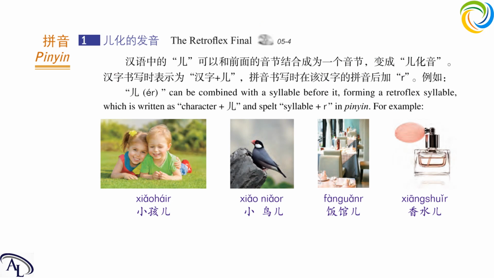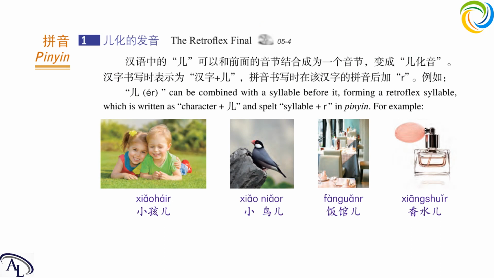For example, first one is without 儿, let's read it. Okay, I might have drawn it too much. So without 儿, let's read it. It is 小孩, 小孩. The final for this 孩 is ai, right? 小孩. But when I put an r after it, listen to my pronunciation. 小孩儿, 小孩儿. It sounds like what? It sounds like this, right? So there is a rule for this retroflex syllable.